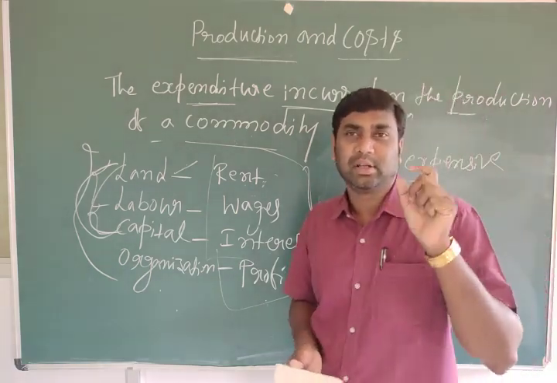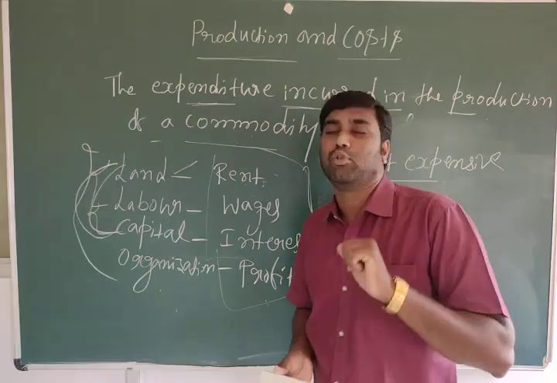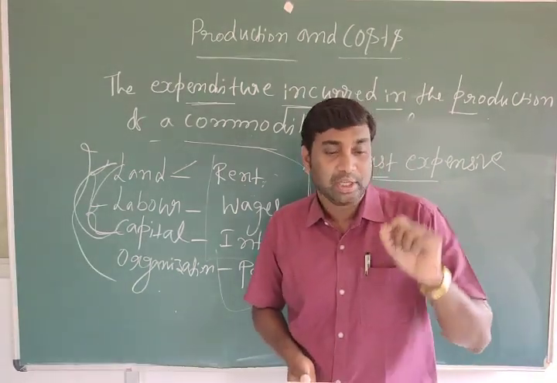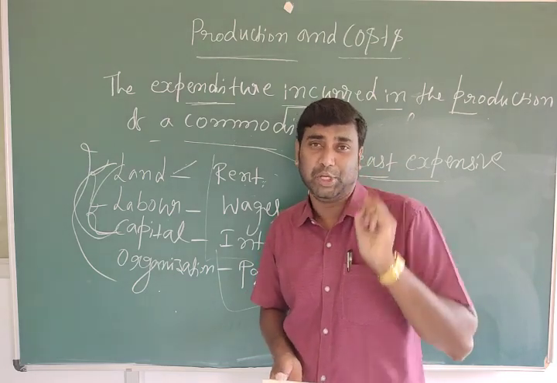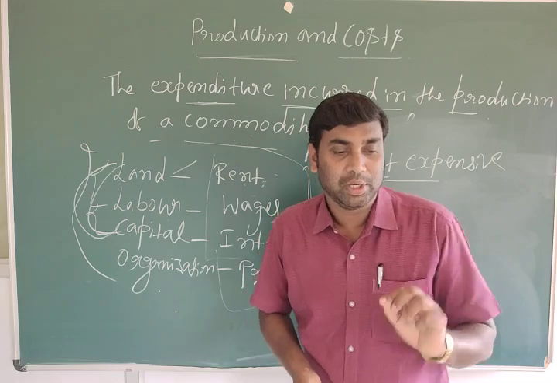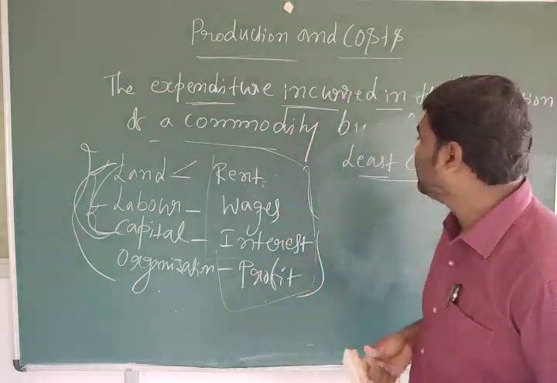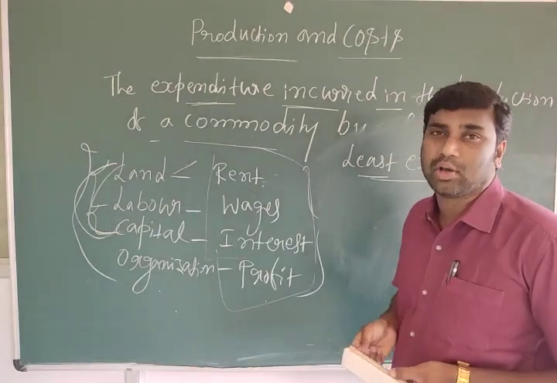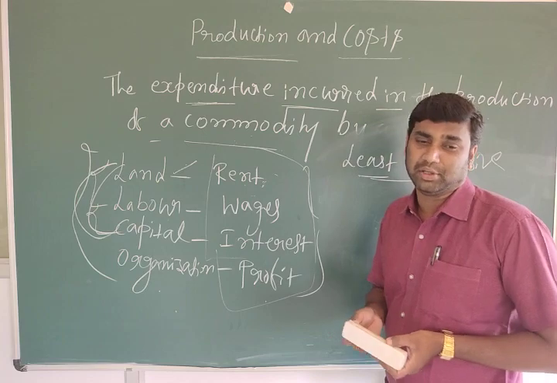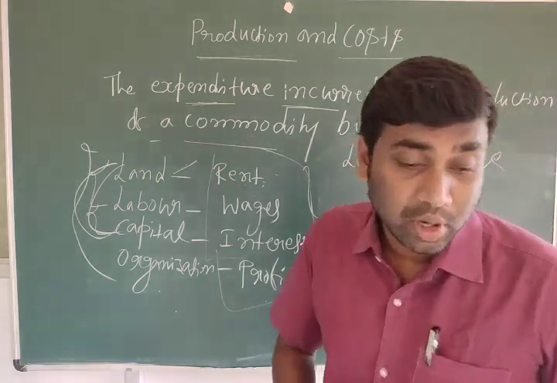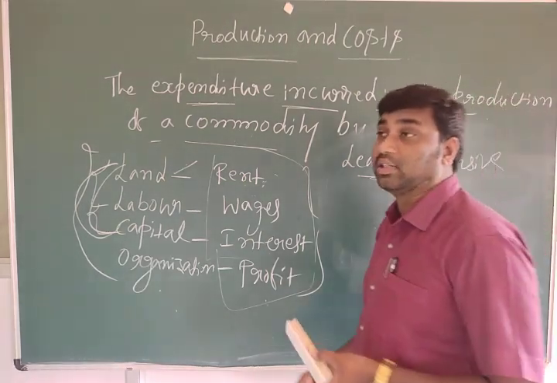To produce a commodity or output at any level of output, a firm chooses the least cost input combination. Are you understanding? Least means least expensive, least cost combination. So here we have the cost function.